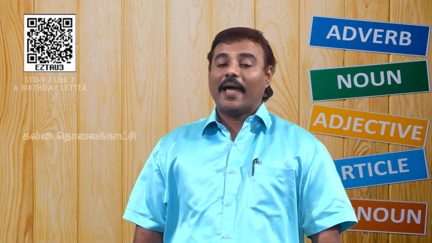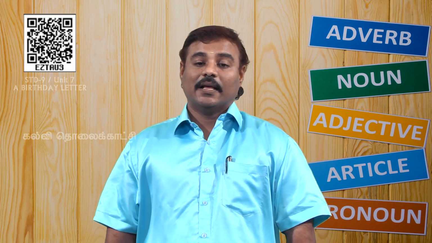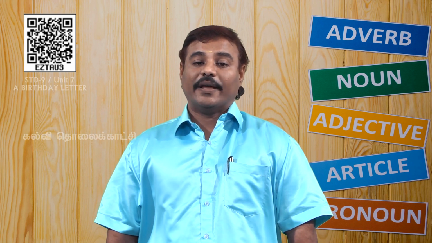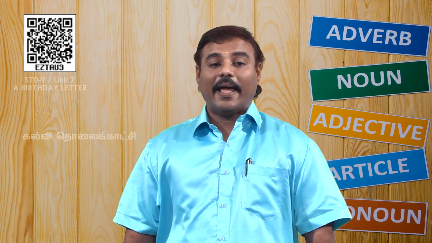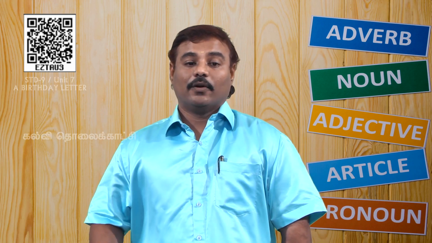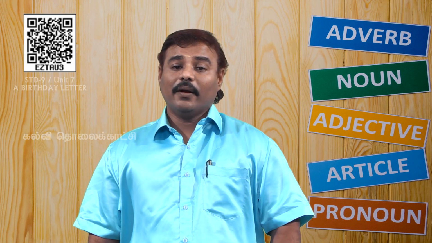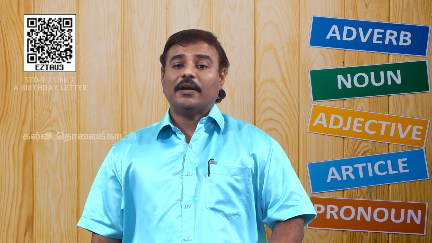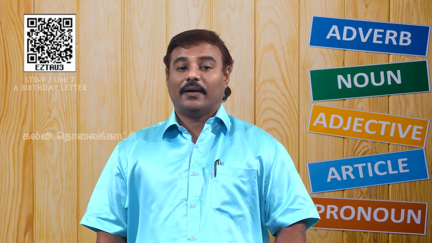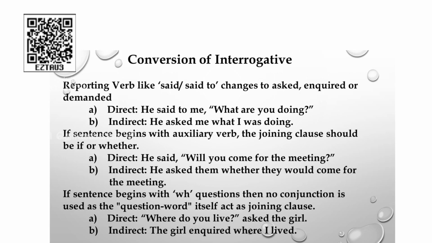When you are applying any yes or no questions, the reply will be either yes or no. When you are applying any WH questions, that question will give you some information. And remember that these two interrogative questions are different. Now, look at the display. Reporting verb like said or said to changes to asked or inquired or demanded.